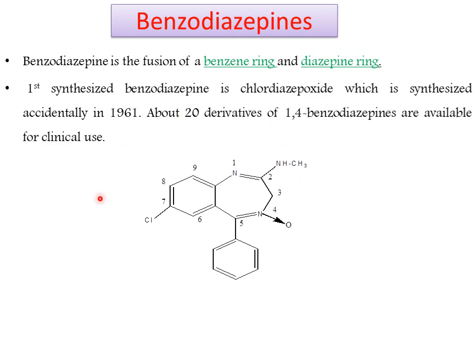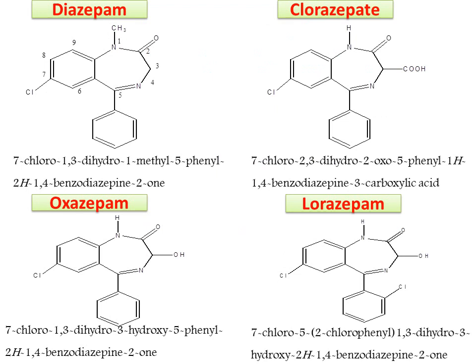This is the structure of chlordiazepoxide. These are the example drugs of benzodiazepines. Diazepam. This is a very important structure. In the diazepam structure, we have to observe that at the first position we have a methyl, and at the seventh position we have a chlorine. These modifications we have to remember for the SAR part. At the seventh position we have an electronegative atom, nothing but chlorine, substituted. At the first position a methyl group is substituted.